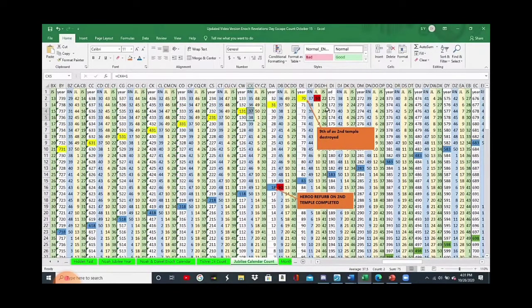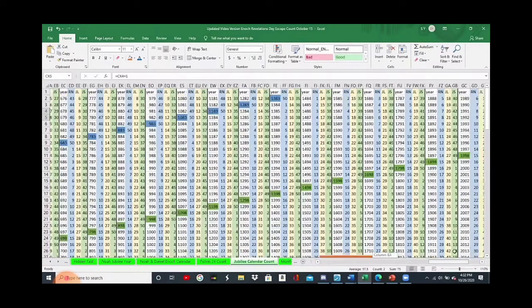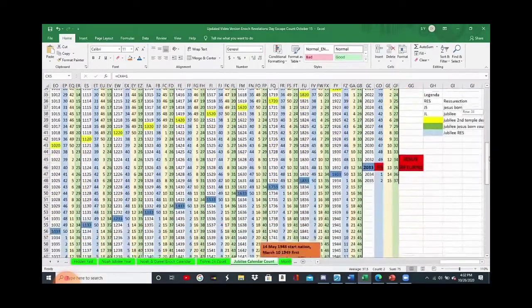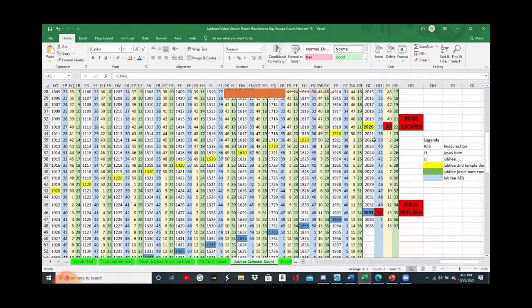So this count for the destruction of the temple, it'll go 50 years, 50 years, 50 years from the time the temple was destroyed in 70 AD. So you go 70 AD plus 50 years, plus 50 years, plus 50 years. And where does that time frame bring us to? It brings us to where we are right now. If you continually count 50 years from 70 AD, it brings you to precisely 2020.